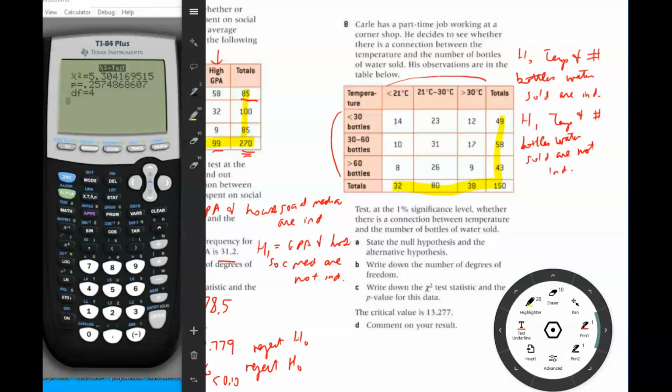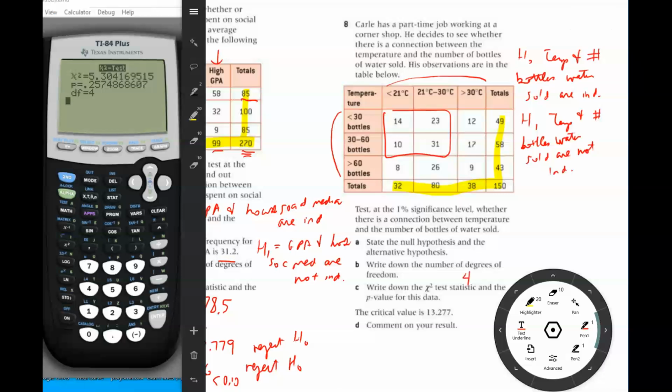Moving on to the next one, write down the number of degrees of freedom. So the number of degrees of freedom, obviously it's 4, because we have a 3 by 3 matrix, and the way we calculate degrees of freedom is we do 3 minus 1 times 3 minus 1 equals 4. So that's the answer for that.